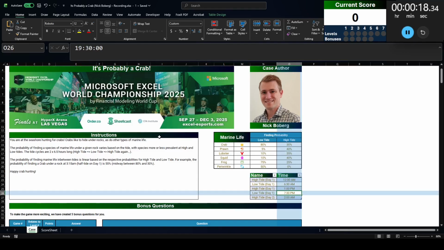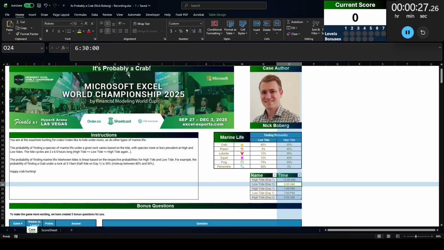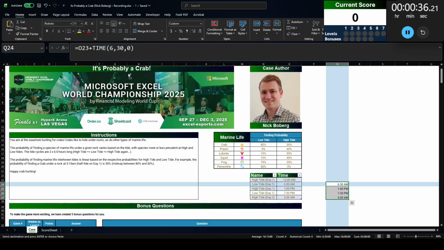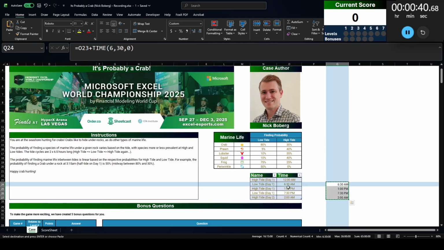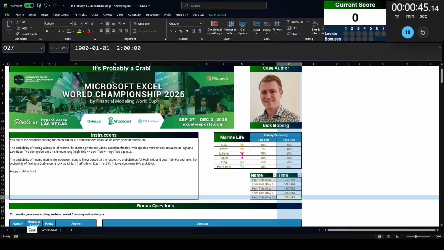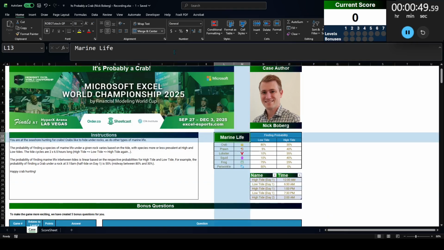Now, one thing I want to take a look at is because this is day 2 at 2 a.m. Time is usually represented as a fraction of a day, right? So I think what I want to do is, if I do this plus time, 6 hours, 30 minutes, and 0 seconds, I think this 2 o'clock is going to be different because that's going to add a value of 1. So I'm going to put those values in there instead. See how that says the first instead of just the time? All right, and then let's turn this into a table.